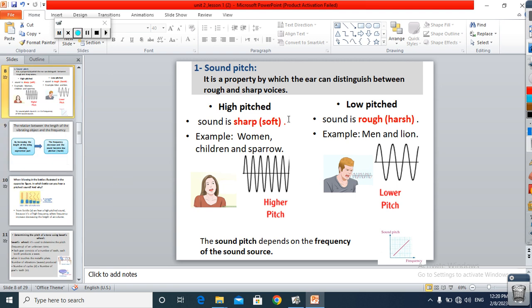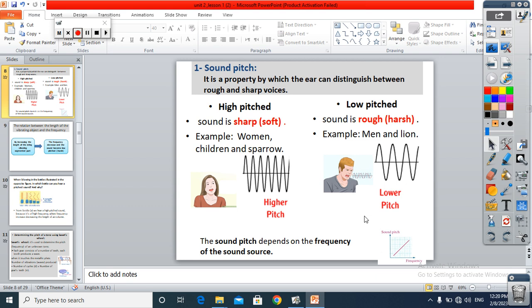Sound pitch is the property by which the ear can distinguish between rough and sharp voices. We have high-pitched sounds and low-pitched sounds. High-pitched sound is sharp, soft, such as the sound of women, children, and sparrow. But low-pitched sound is rough, harsh. Examples, men and lion. So it is higher pitch and lower pitch. The sound pitch depends on the frequency of the sound source.